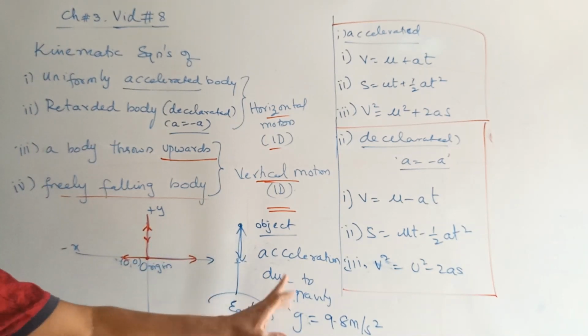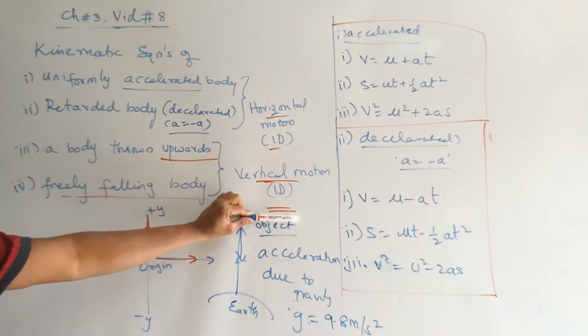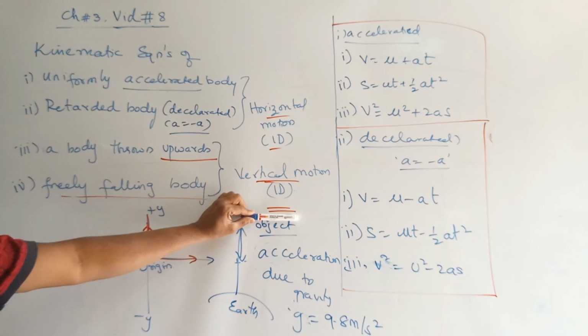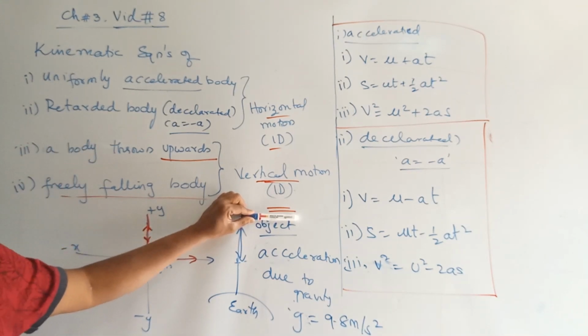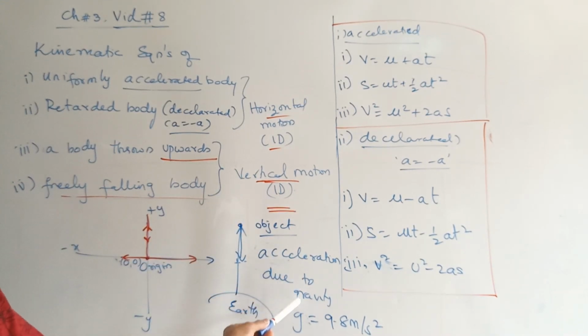We define acceleration due to gravity like this. Acceleration due to gravity is defined as the acceleration generated on a body due to the gravitational pull of the earth. If I am releasing a body here, from where is this body gaining that acceleration? It is because of the gravitational pull of the earth. We call it the earth pulling that body towards it. Accordingly, this is called the gravitational pull of the earth. I am defining: acceleration due to gravity is defined as the acceleration produced on a body due to the gravitational pull of the earth,